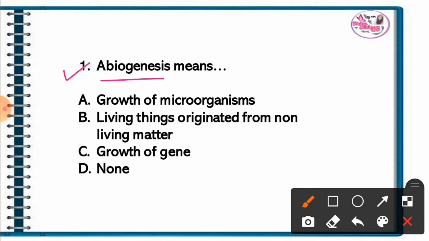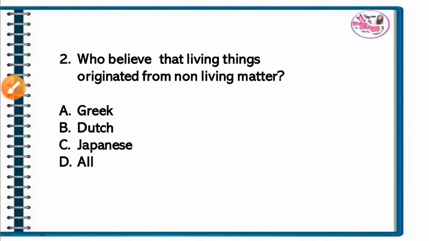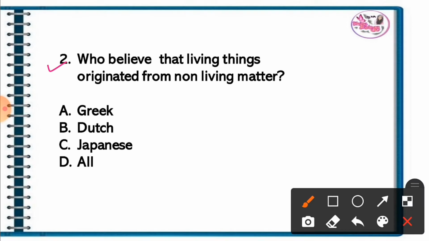Abiogenesis means. The correct answer is option B. Living things originated from non-living matter. Question 2. Who believed that living things originated from non-living matter? The correct answer is option A. Greek.